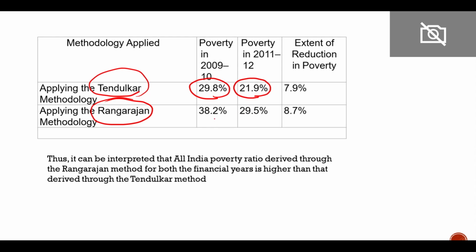If we see as per the Rangarajan committee, it was 38.2% and 29.5%. This is very interesting. So please, can you see one trend? So everyone please be attentive. This is very important because this issue has been highlighted many times. This issue has been in controversy many times, and even Niti Aayog has given its own opinion about this difference, right?